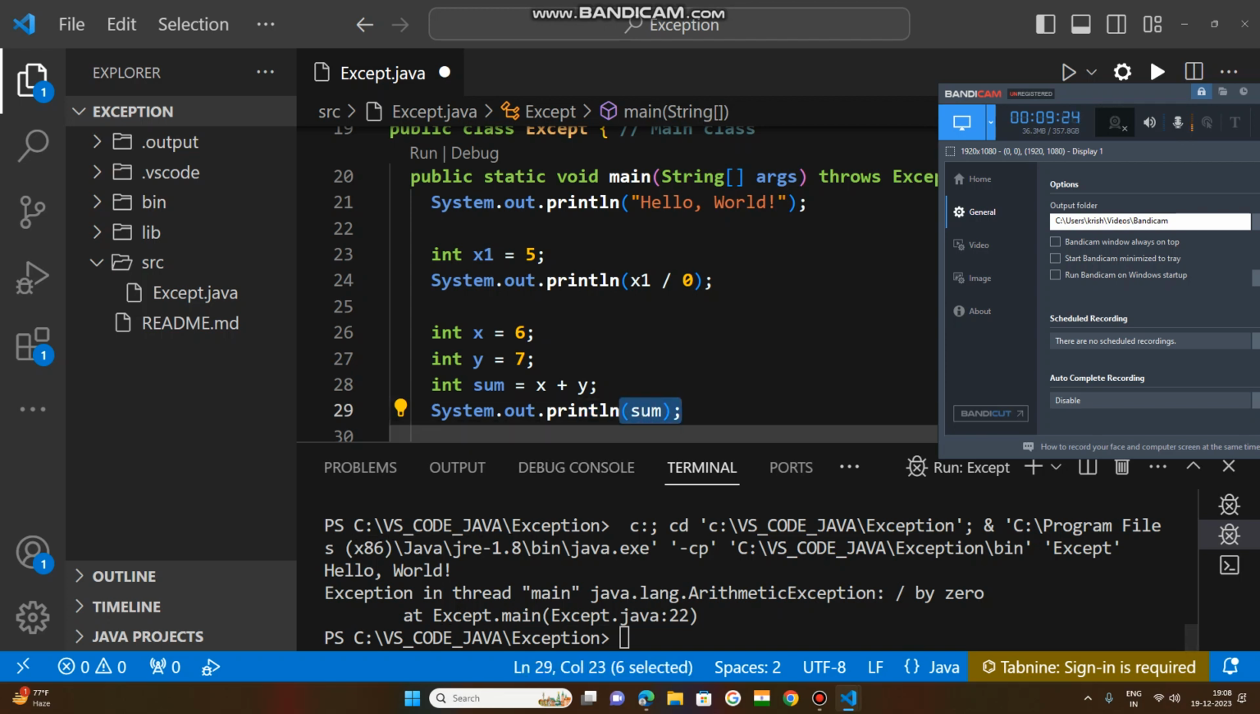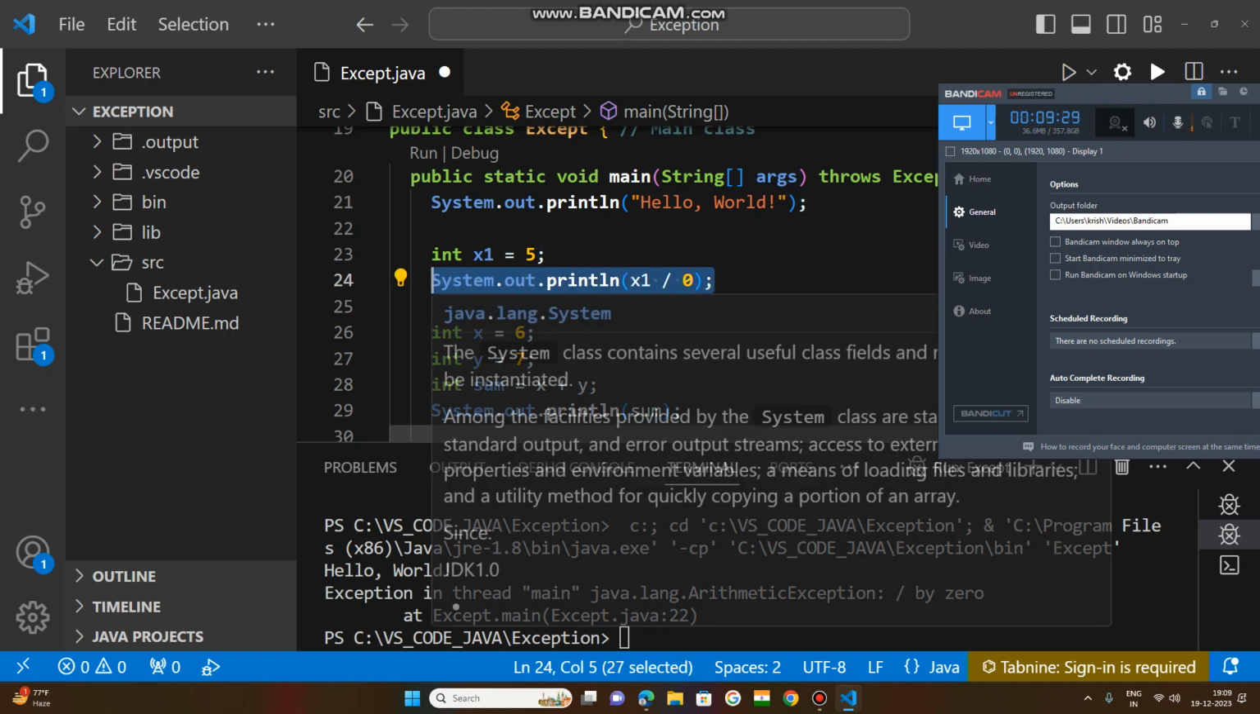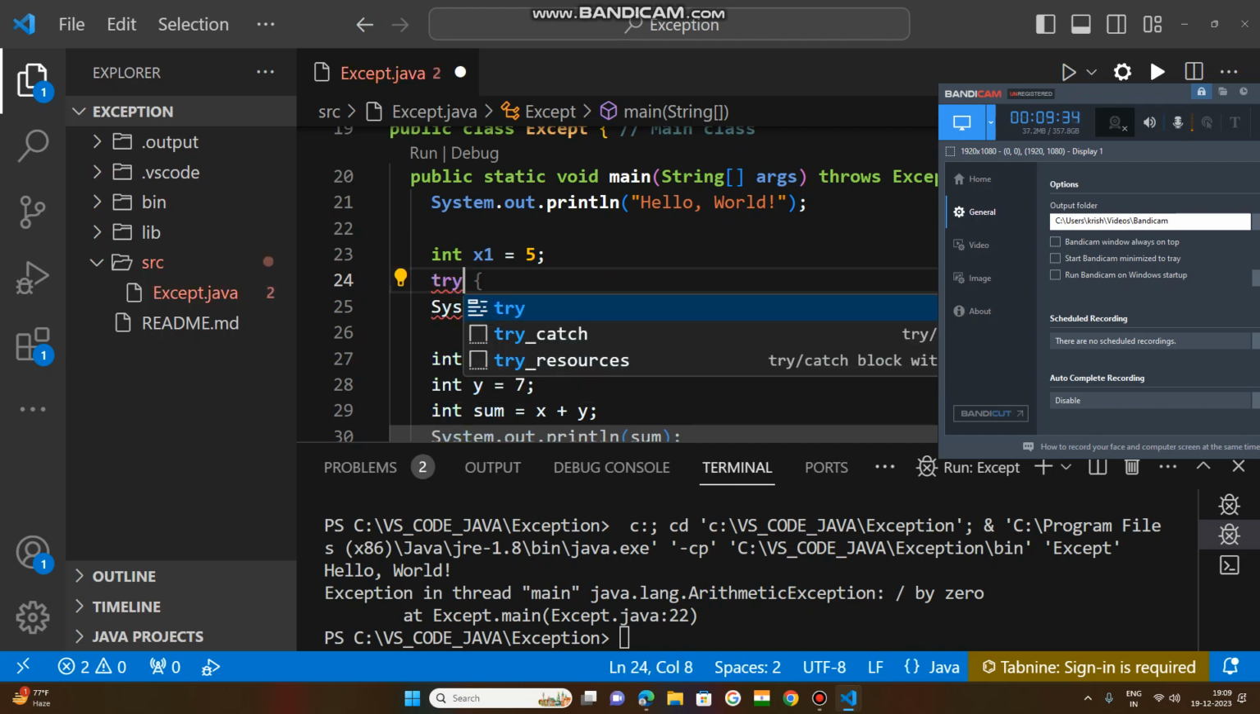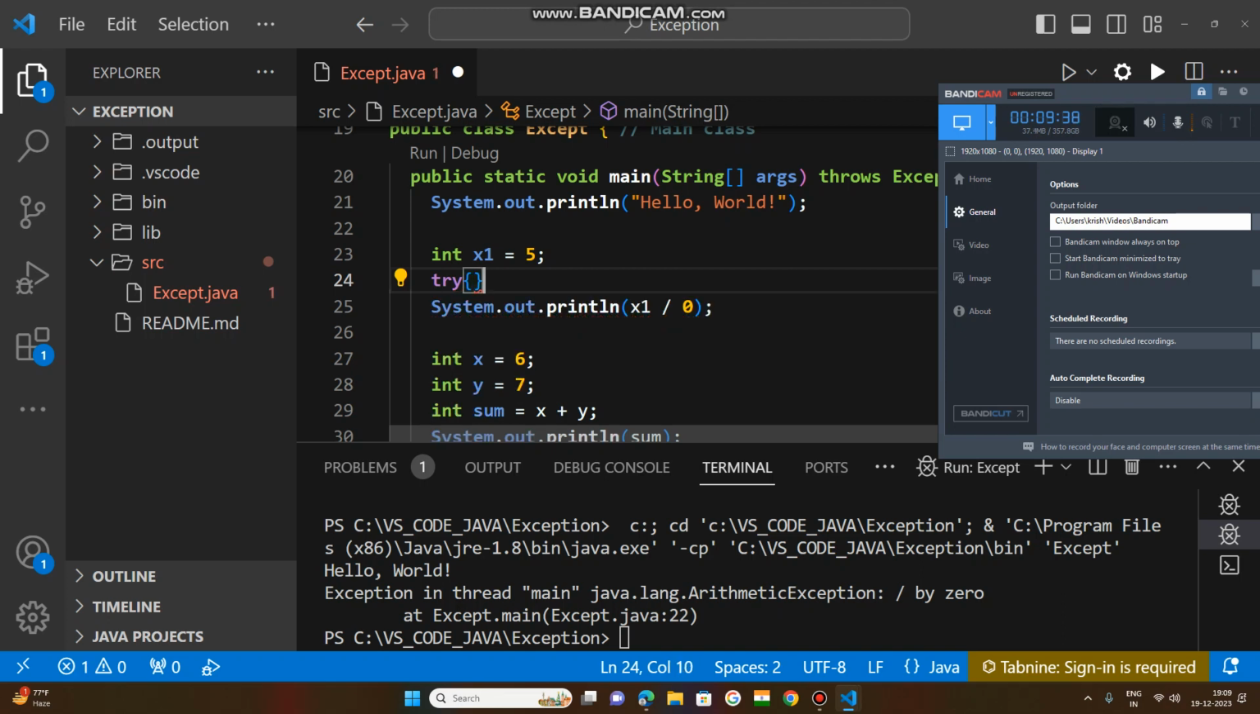Now wherever the exception is, you keep that line in a try block. The try block must be in curly braces, an open brace and a close brace. Under this open and close brace is called the try block. Many times I told you that a block is nothing but some lines of code, maybe 3 lines, 10 lines, 50 lines, 1000 lines. Under the try block, whatever line of code you write,